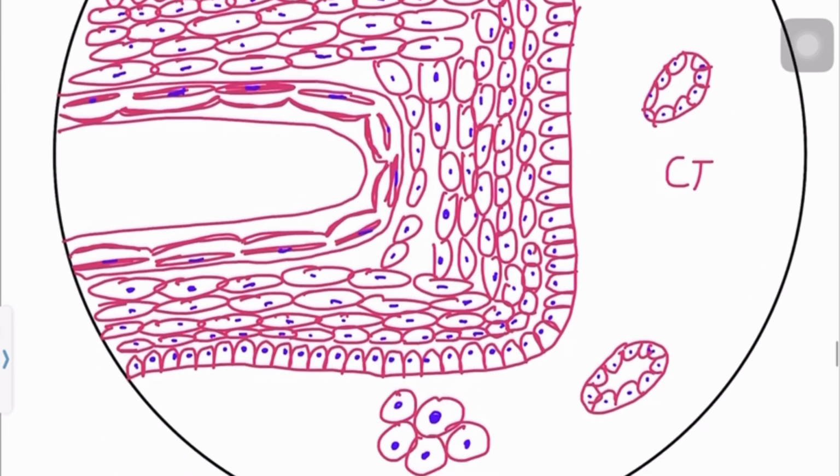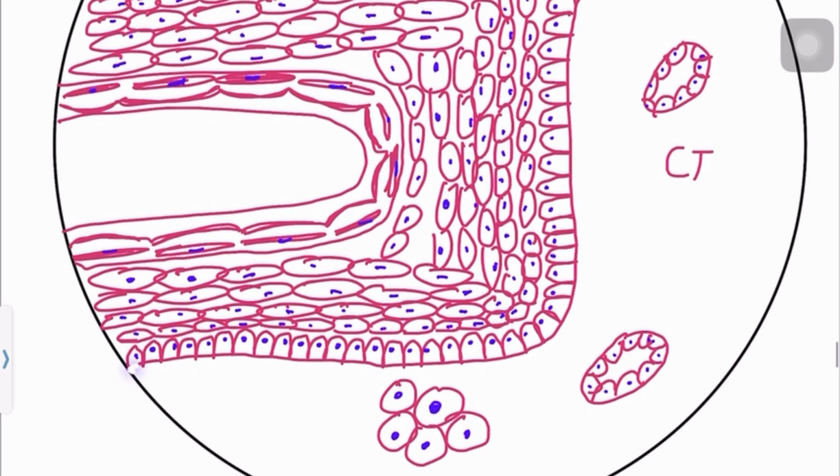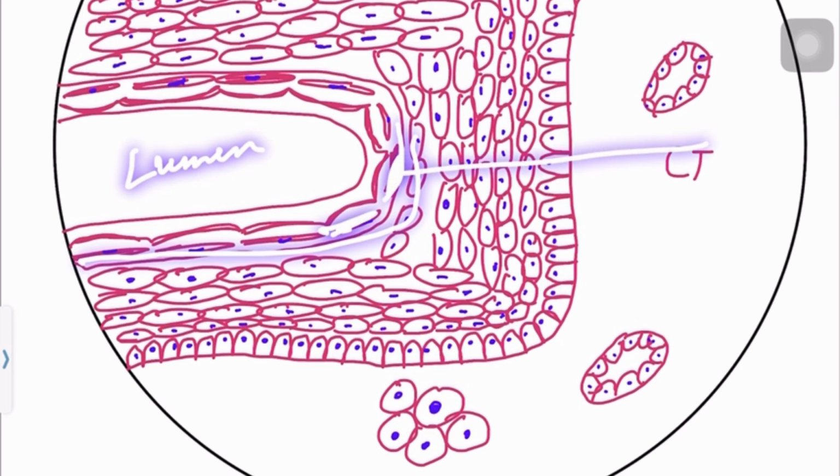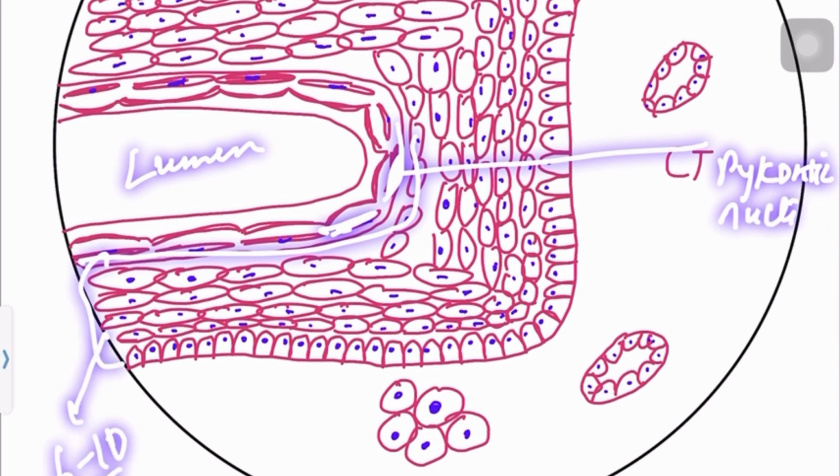So now let's see. This is a picket fence appearance of the basilar layer. We can see the nuclei at one level from the basement membrane. Then we can see there is a lumen. We can see this parakeratinized area, that is this layer has pyknotic nuclei. This is 6 to 10 cell layers thick.